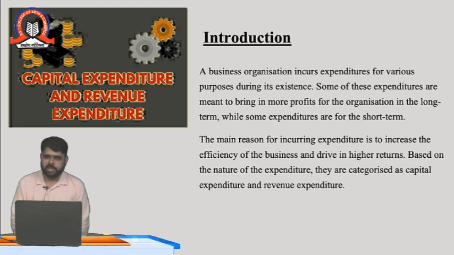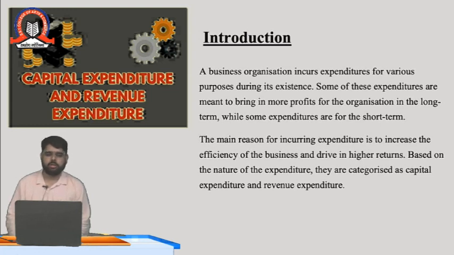The meaning of capital expenditure is that if we are purchasing any fixed asset for the business and it is a one-time investment, that investment is for long years. For example, by long years I mean 5 to 8 years or 10 years. That is a one-time investment for 10 years. It is called the capital expenditure. So capital expenditure, again I am repeating, is that type of expenditure which is a one-time investment. Whenever we are purchasing any fixed asset for the business, it is called the capital expenditure, and it increases the value of the business. If we are purchasing a machinery, it increases the value of the business.